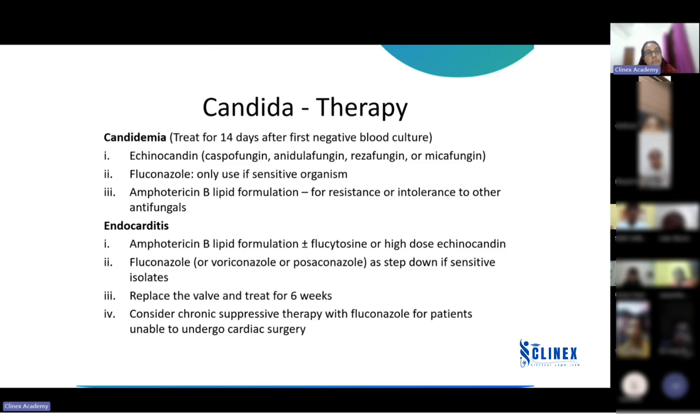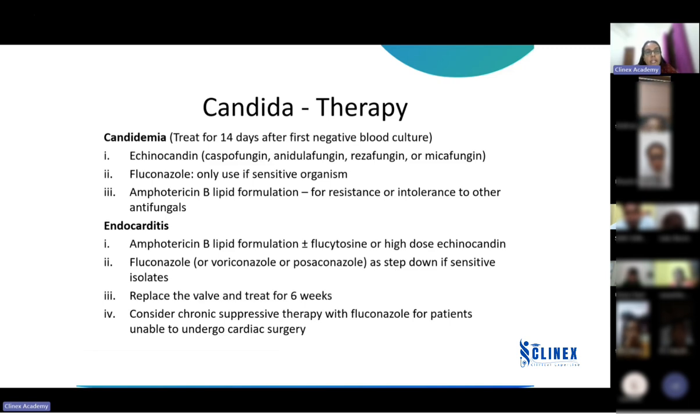Now, if we have removed the prosthetic valve and a new valve is placed, in that case we need to continue the treatment for 6 weeks. Okay, but if it is a patient in whom we have not done the surgery, the valve was not replaced, in that case you have to go for chronic suppressive therapy with fluconazole. Okay, chronic long-term suppressive therapy has to be given to this patient with fluconazole.